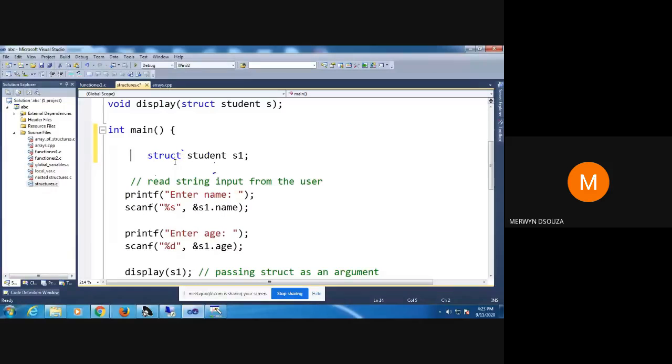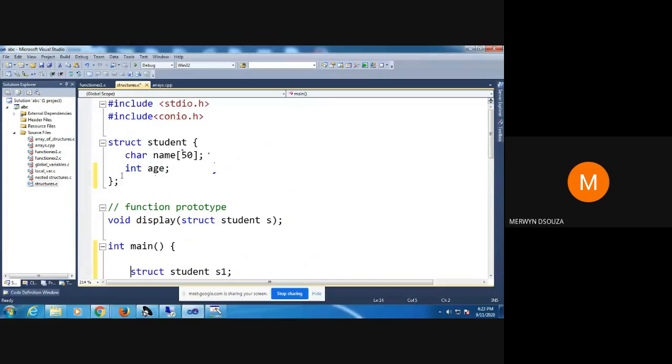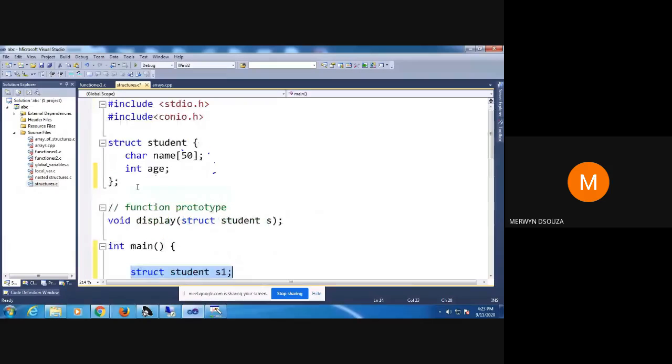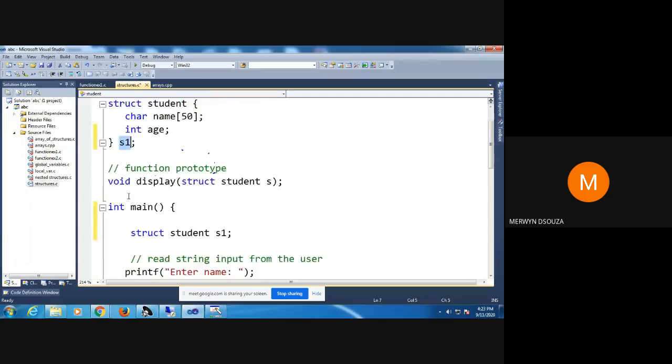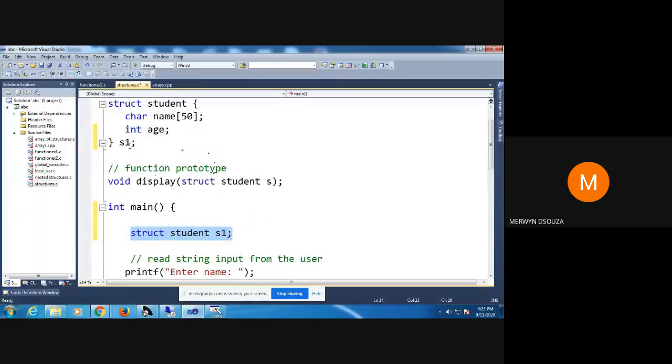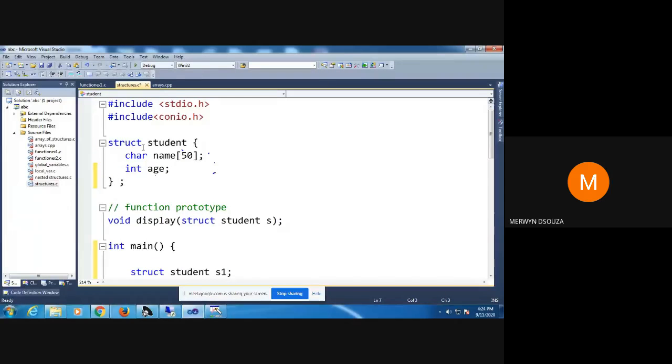There are two ways of declaring a variable. You could declare S1 in the main function, or the shorter way, declare it here. Since I have declared S1 in this manner, I will remove this. You can use either of the two methods to declare variables. Could you hear me, everyone?